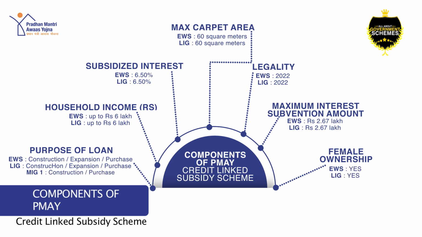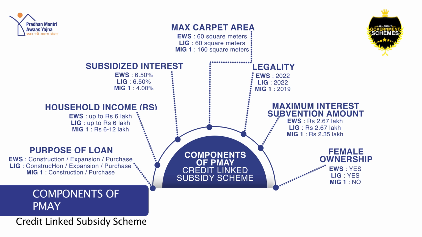Number 2 comes MIG1. It can be given for construction or purchase. The income of the household should be 6 lakhs to 12 lakh rupees annually. Subsidy interest can be given 4%. Total carpet area can be 160 square meter. Legality 2019. Maximum interest subsidy amount would be 2.35 lakh. Female ownership cannot be provided under this category.